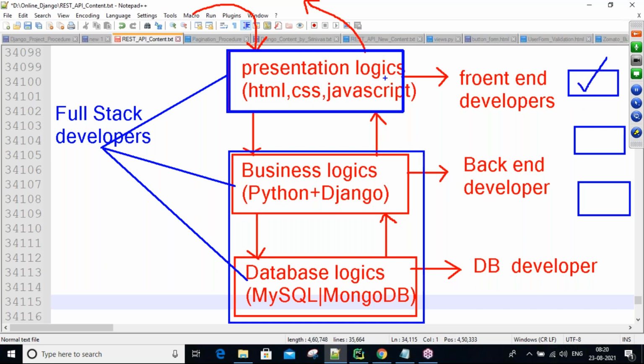Here the front end is common for Django, Java or .NET. Front end presentation logic is common for all the technologies, guys, and the database is also common for all the technologies. Only the business logic changes. Here we write Python related logic, here Java related logic, somewhere .NET related logic. So except for the Java backend, you can develop the front end and the database for a Java application. That's why management gives high priority to full stack developers.